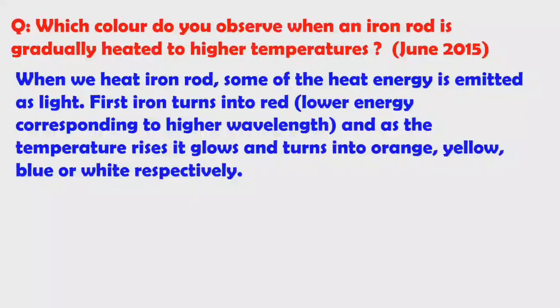First, iron turns into red color, because red has lower energy. That's why when we give some amount of heat energy, it appears in red color. As the temperature increases, it turns into orange color, and then yellow color, and then blue color. Finally, it turns into white color.